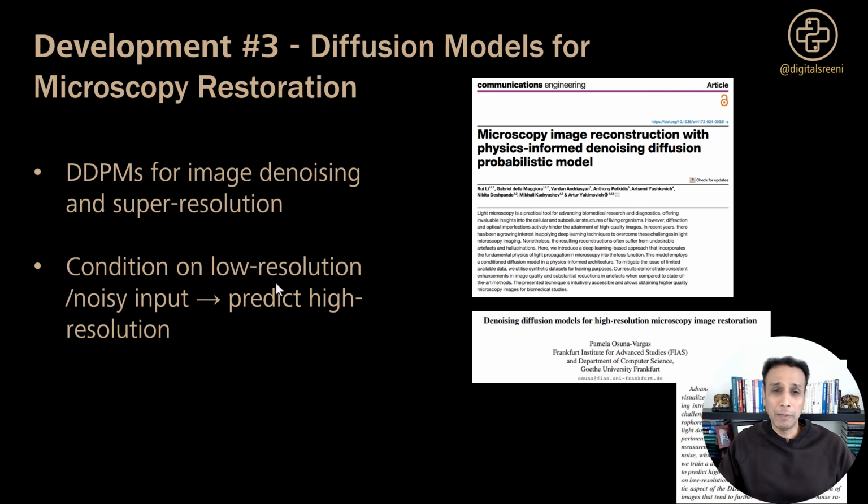And there are 2 key papers here that I'm showing on the screen. One is by Osuna Vargas, I'm hoping I'm saying that name right, on the general restoration itself. And another one on the top here by Lee on physics-informed diffusion. And they both are from 2024, so very recent developments actually.